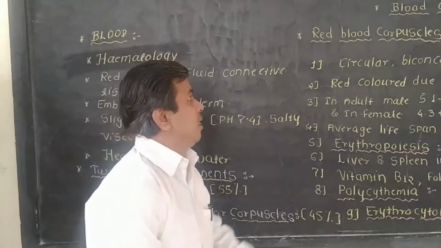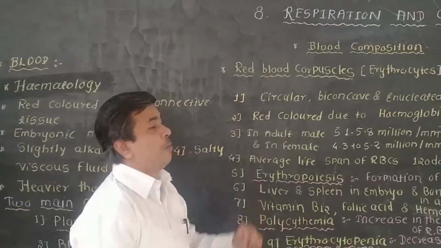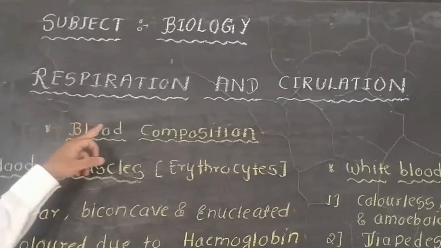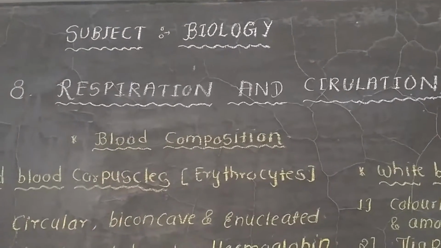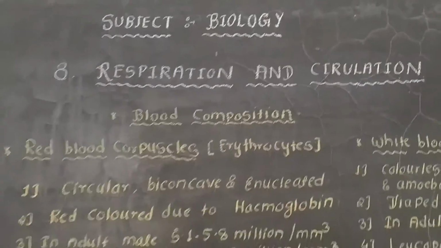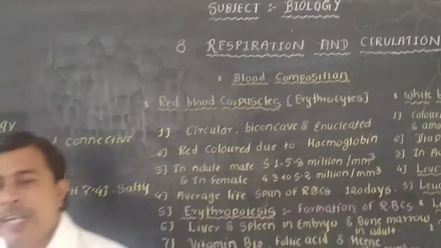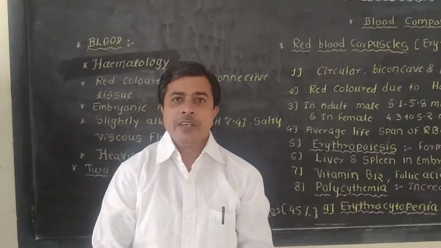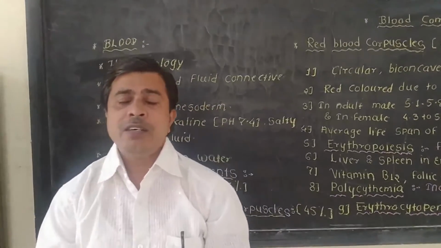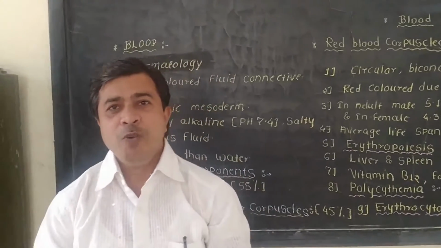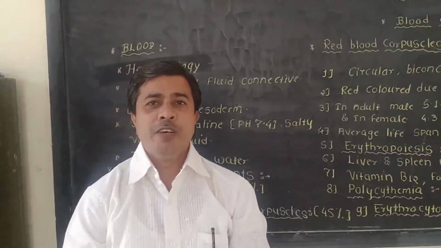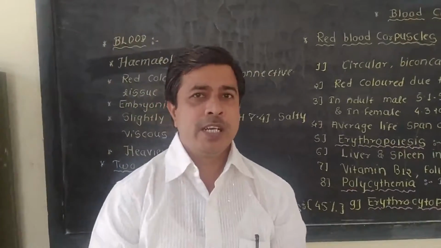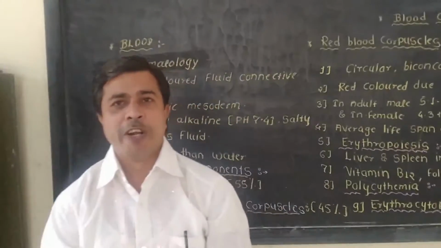Important points, that is the blood composition from chapter number 8, Respiration and Circulation of our syllabus. This is one of the most important chapters, with many important points. Blood is one of the most important circulatory fluids, which circulates throughout the body through the circulatory system in our body.